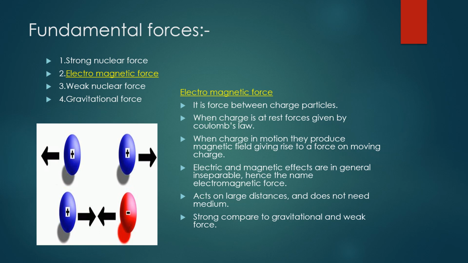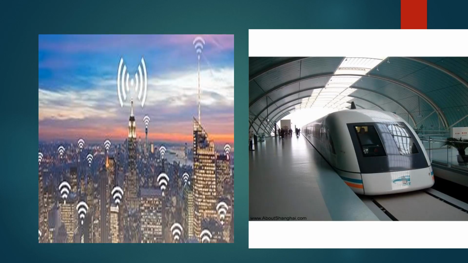If electromagnetic force were not so much stronger than the gravitational force, the hand of even our strongest man could crumble under the weight of a feather. Indeed, to be consistent, we ourselves would crumble under our own weight. But that is not happening, just because the electromagnetic force is much stronger than the gravitational force. Here you can see the use of electromagnetic force: wireless communication, bullet trains.